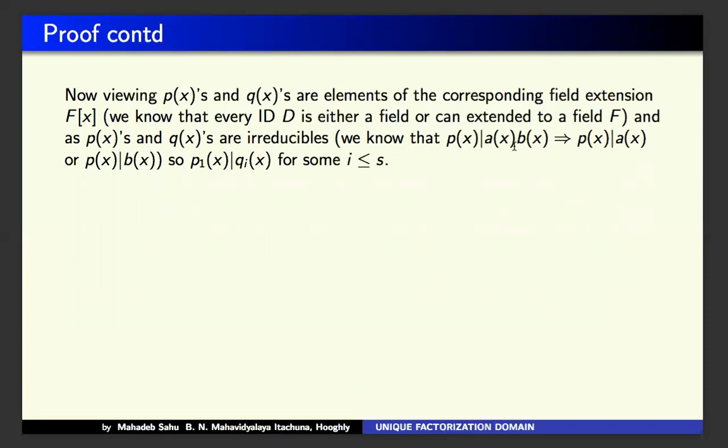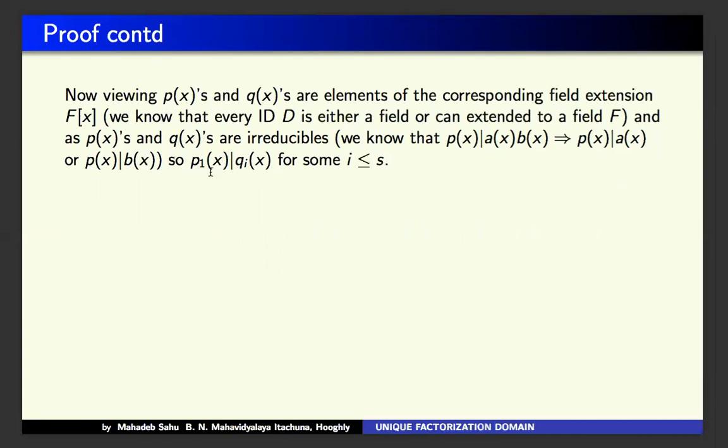Irreducible means, here we just state the definition. So p1(x) divides q1(x), and see here the coefficients of p1(x). So the ultimate resultant, if it is a polynomial, then the coefficient becomes a rational form.